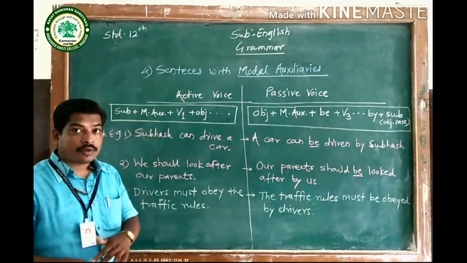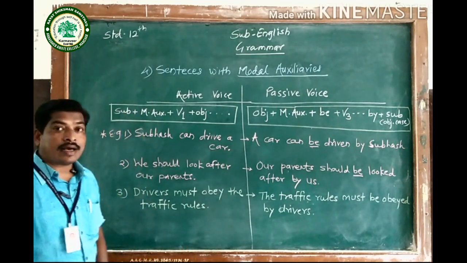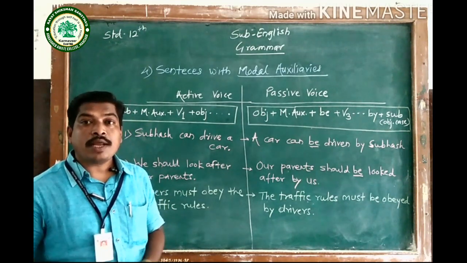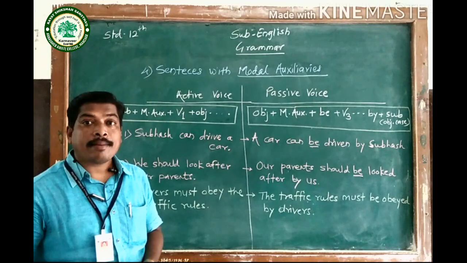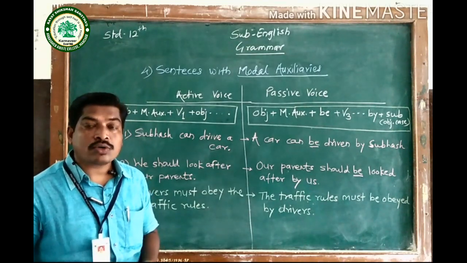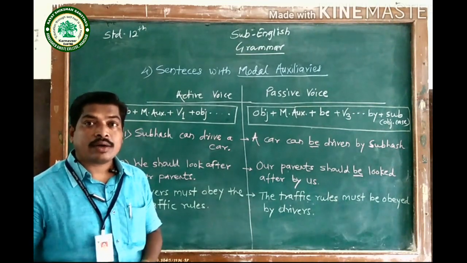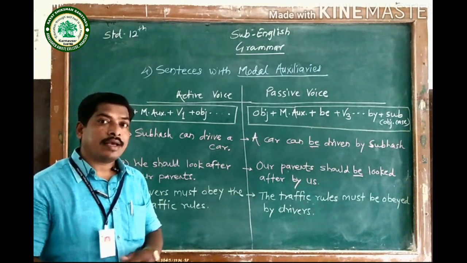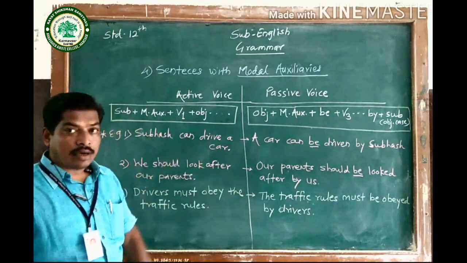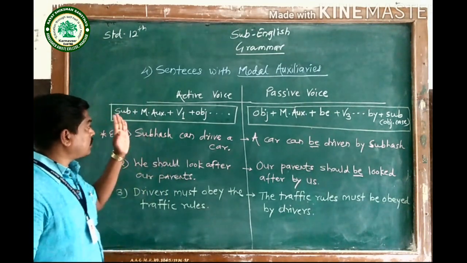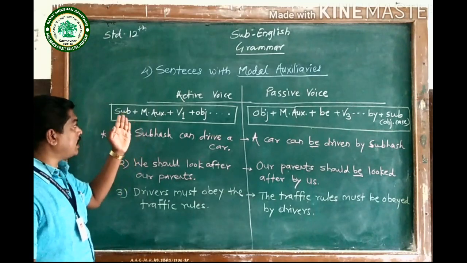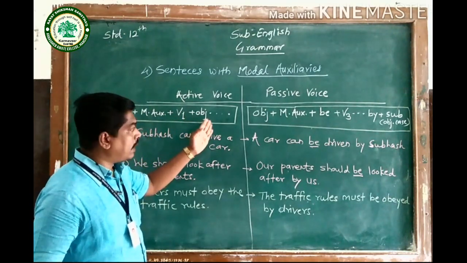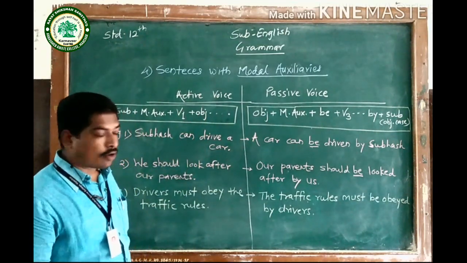So all of you know the modal auxiliaries are can, could, shall, should, will, would, may, might, must, ought to, need, dare. All these 13 are the modal auxiliaries, as I have told you earlier in that sentence pattern. The sentence pattern in active voice is subject plus modal auxiliary, then V1, then object, and then complement or the remaining part of the sentence.